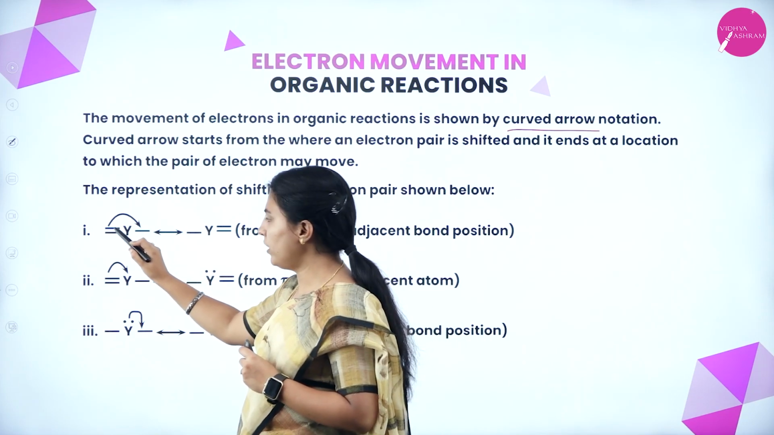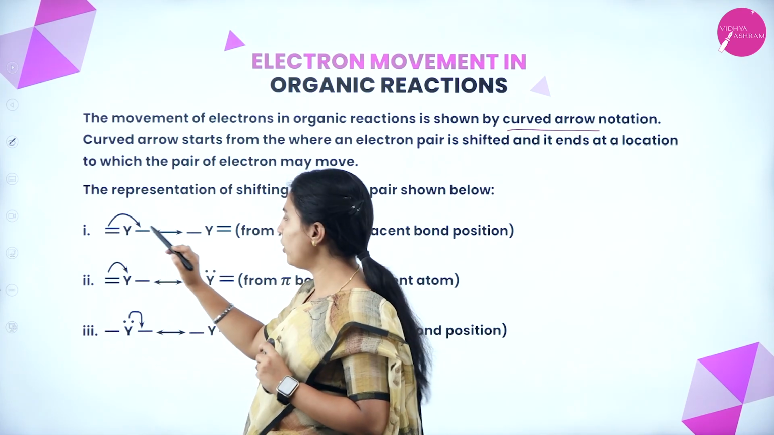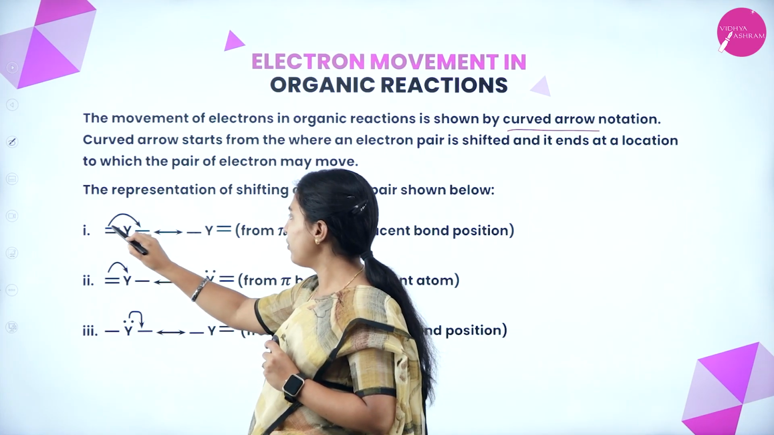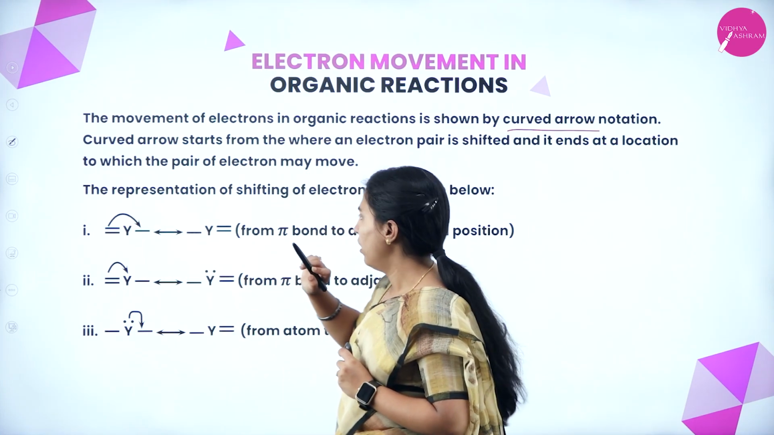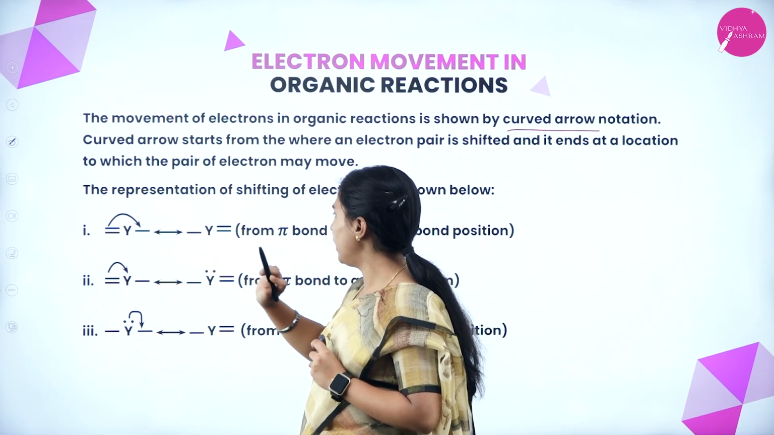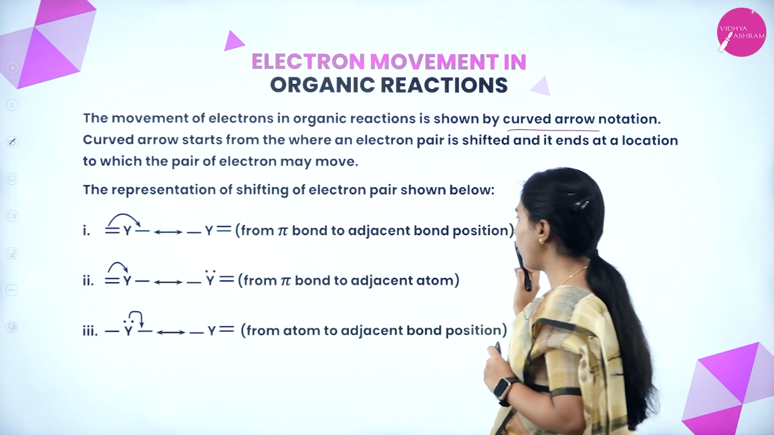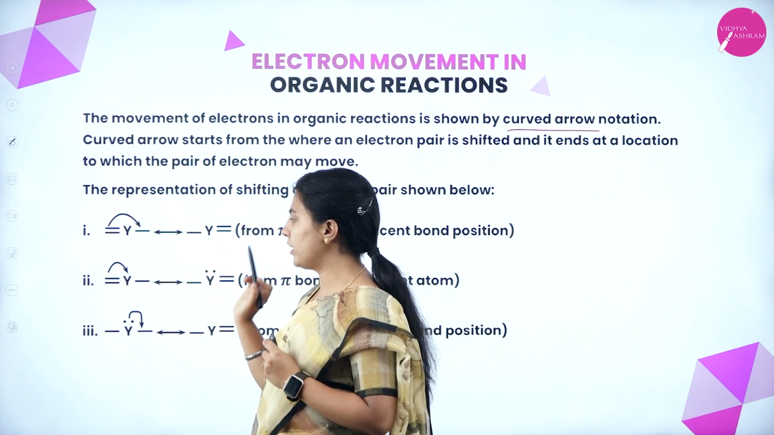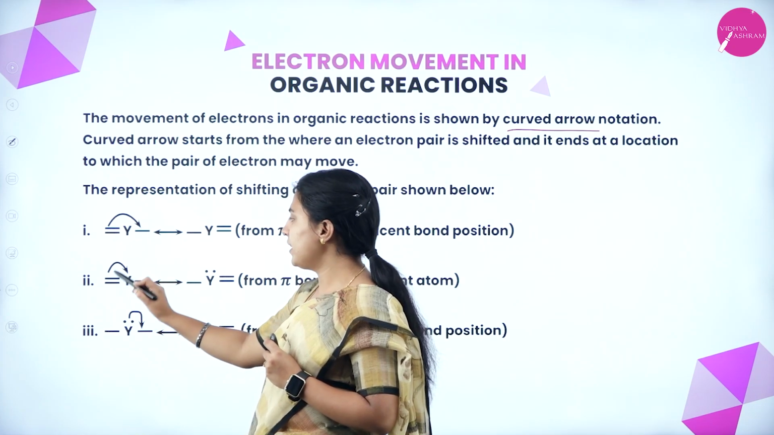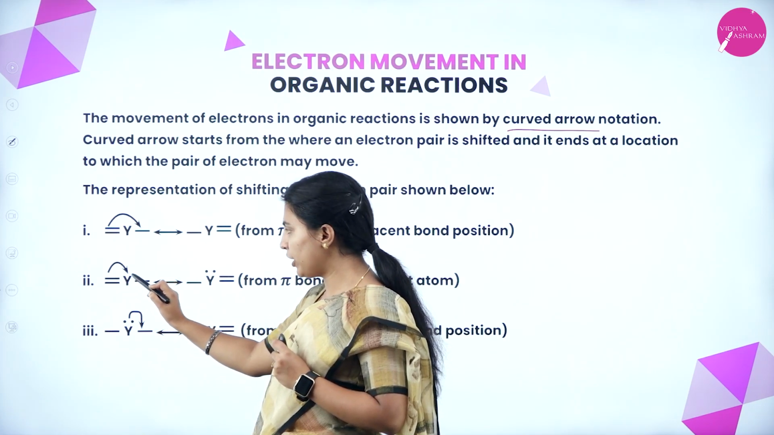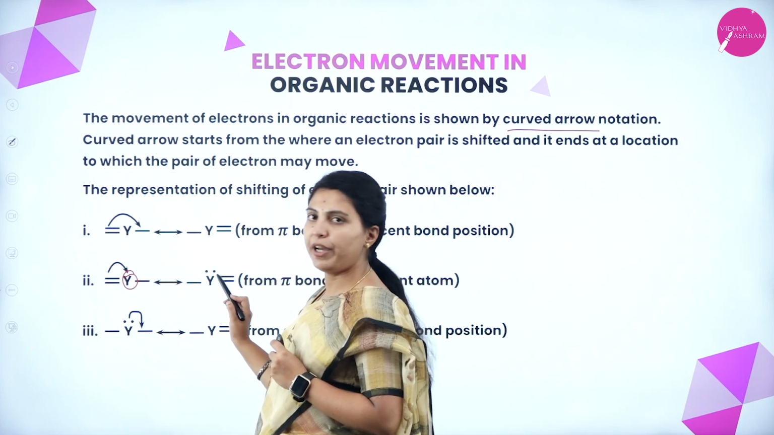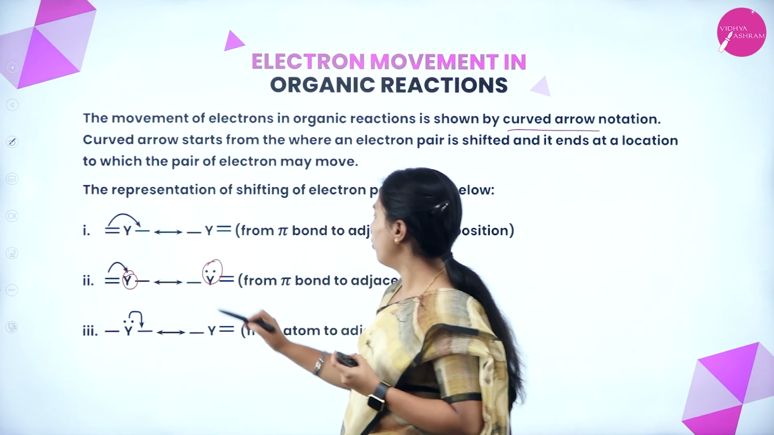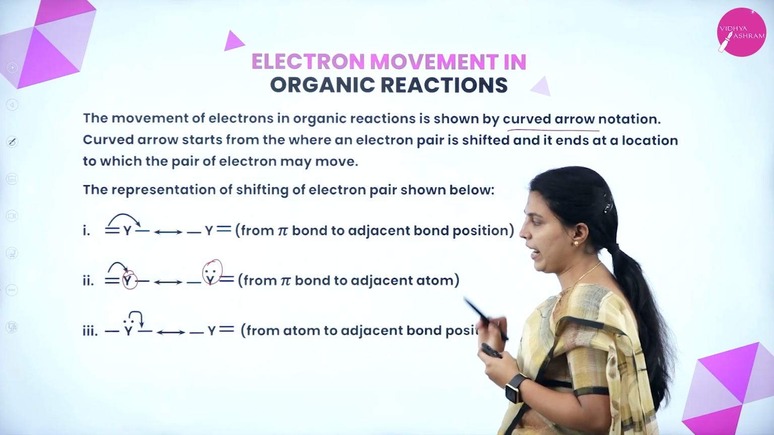See, in a double bond, there are two electrons present in the single bond. If this bond is shifted to the other side, we have to start from here to here. How will it be formed? This bond is shifting to here from a pi bond to an adjacent bond position. In a double bond, one pi bond will be shifting to another adjacent position. Here these electrons are shifting to the element, meaning the lone pair of electrons, because those are electron rich. It will be formed as a lone pair from a pi bond to an adjacent atom.